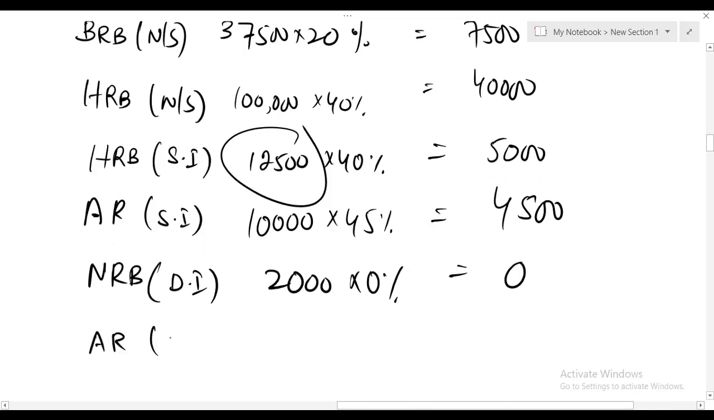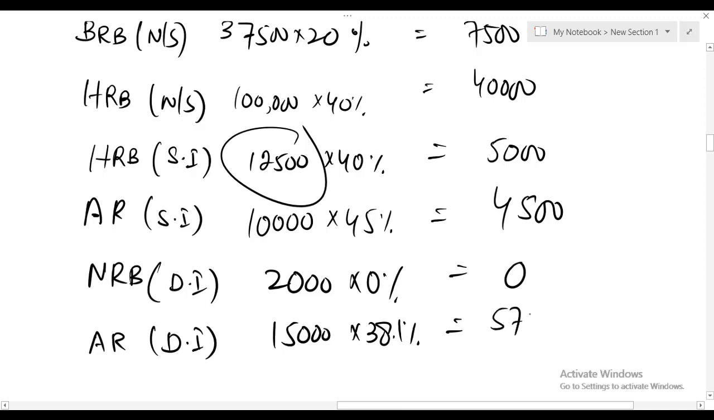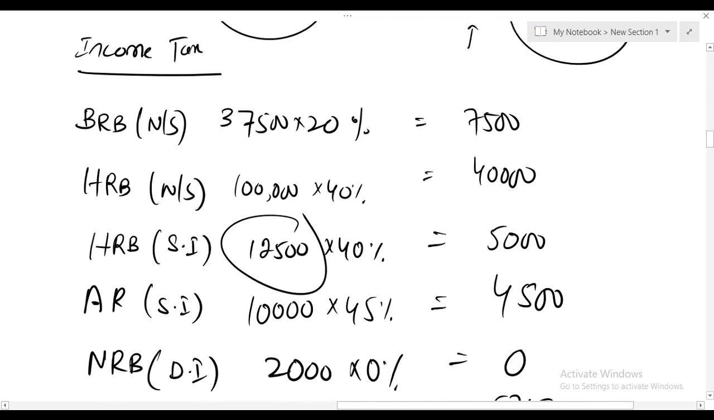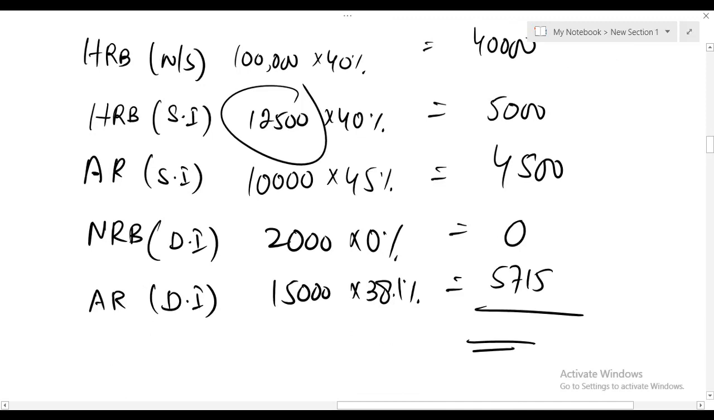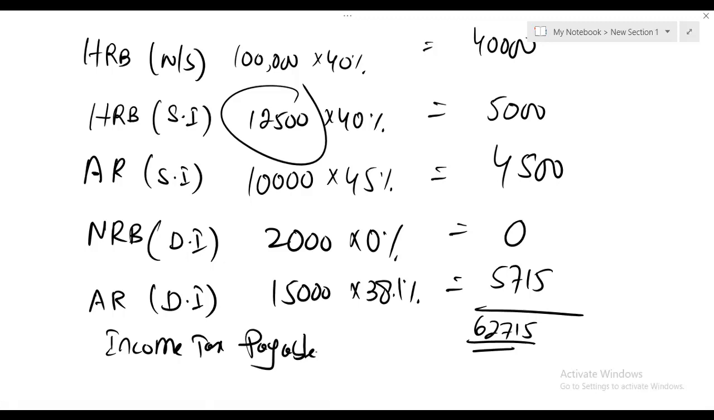Now additional rate. For dividend income, the additional rate is 38.1%. 15,000 into 38.1% gives us 5,715. Let us add all of them: 7,500 plus 40,000 plus 5,000 plus 4,500 plus 5,715. That gives us 62,715 income tax payable. That is income tax payable.